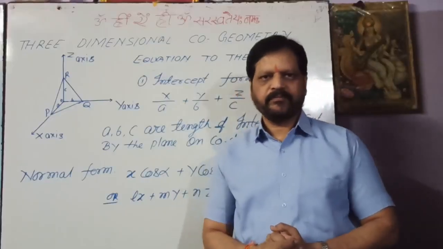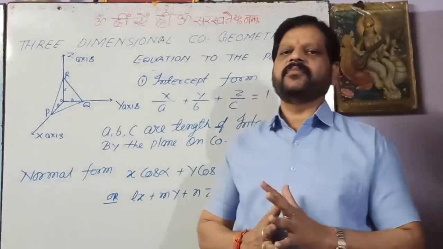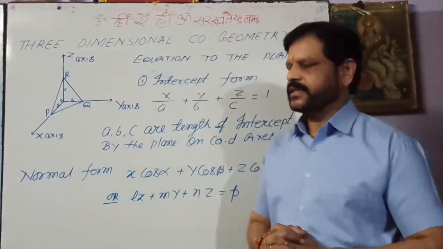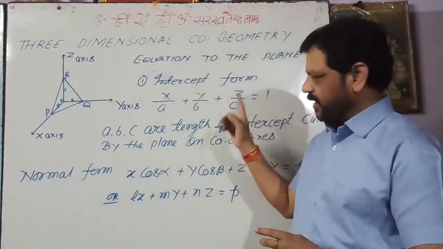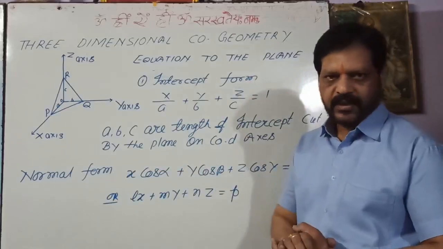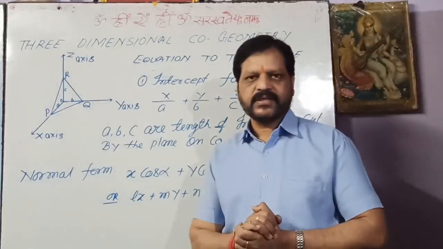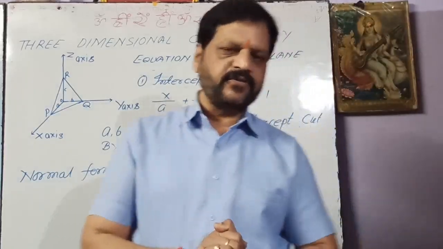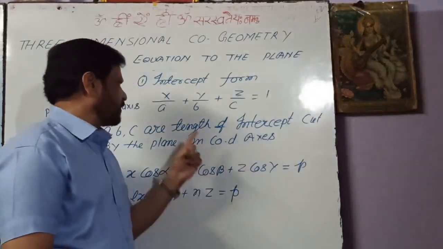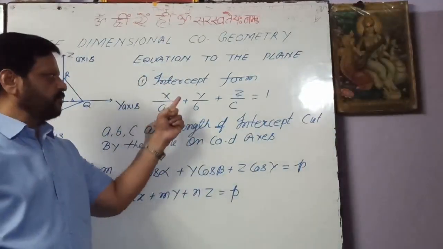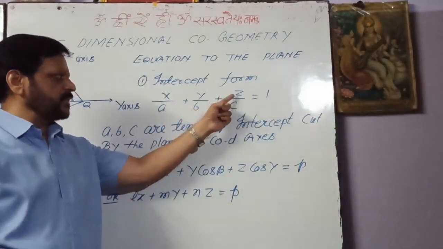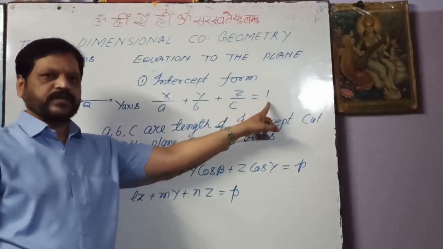Now we will know about two other forms of the plane. One is the intercept form and the other is the normal form. What will be the equation in the intercept form of the plane? It is x upon a plus y upon b plus z upon c equals 1.